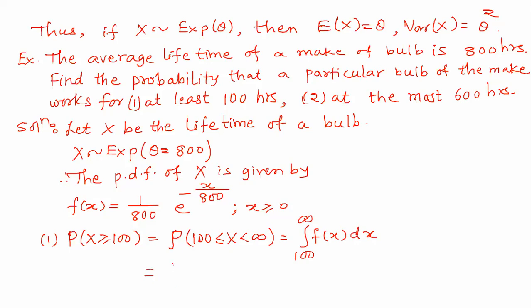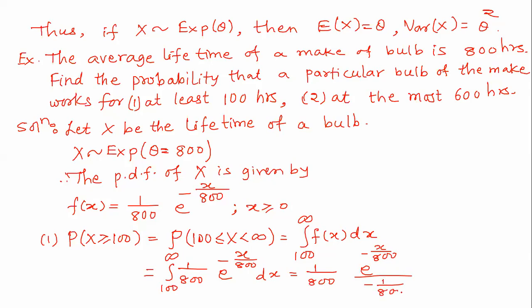So this is equal to the integral from 100 to infinity of 1 upon 800 e to the power minus x upon 800 dx. So you have to just solve this: 1 upon 800, then e to the power minus x upon 800, then 1 upon minus 1 upon 800. So this is from 100 to infinity.